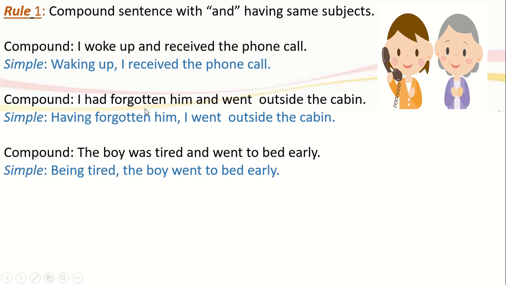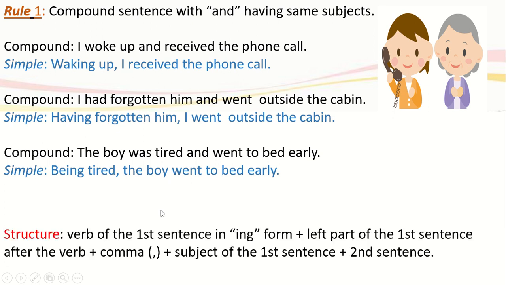So you see in these three sentences, whether it is a main verb or be verb or have verb, it will be in ing form. Then this conjunction will be omitted and the second sentence will be unchanged. And we'll use the subject of the first sentence with the second one. Then the structure will be like this. I think it's clear to you.